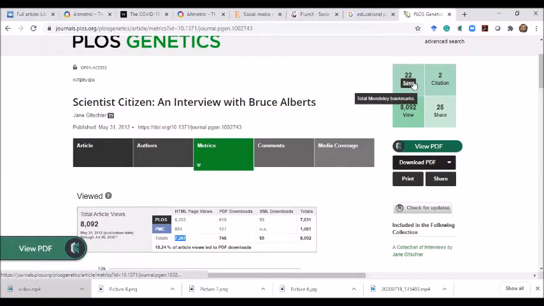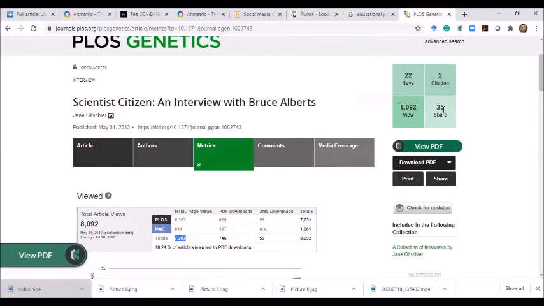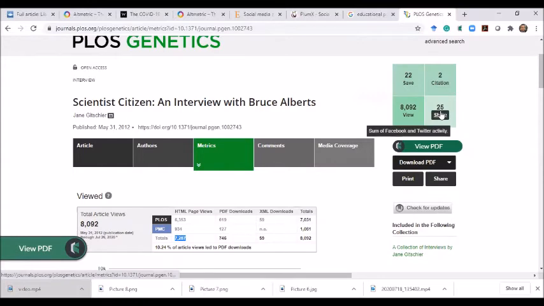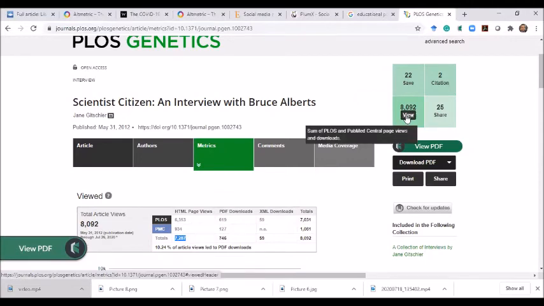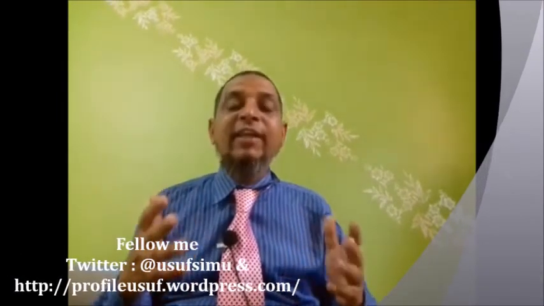And here are the details about the article. The article is saved on Mendeley bookmarks 22 times. The article has 2 citations. The article has been shared 25 times on different social media like Facebook and Twitter. And the total views of this article is 8092. Here is the graph. I hope, viewers, you will enjoy and learn about where you can see the Altmetric score of your respective article.